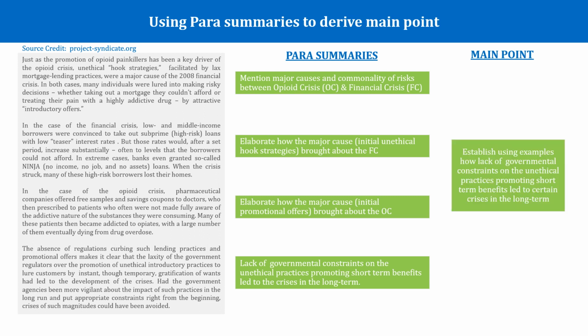The purpose of the author is to show with the help of some crisis situations, examples in this case, how the government was responsible for the long-term problems because it allowed unethical, although beneficial practices in the short run. See how easy it is to draw the main point? With this example, it is clear why the main point of the passage is called a summary of paragraph summaries. We will now see how this main point can be worded in different ways.